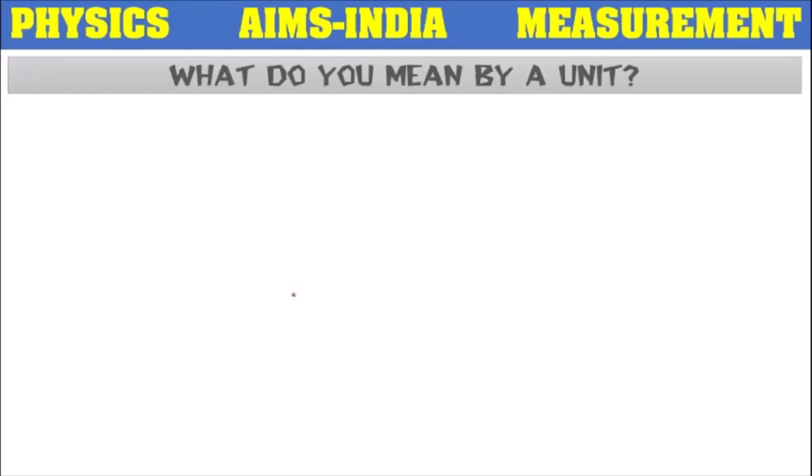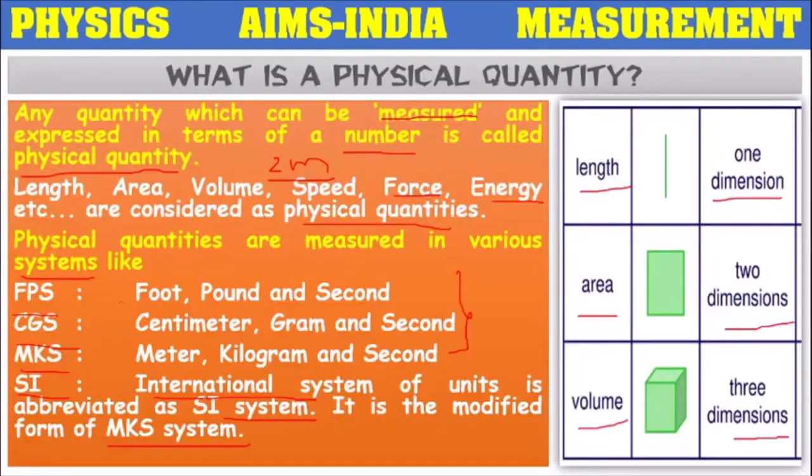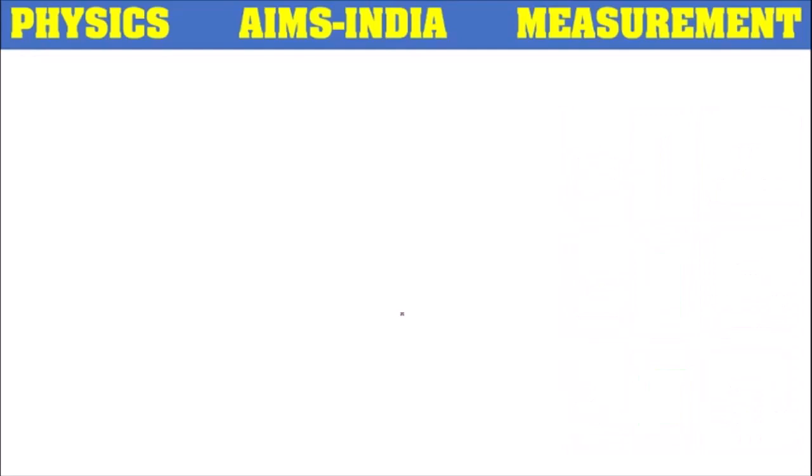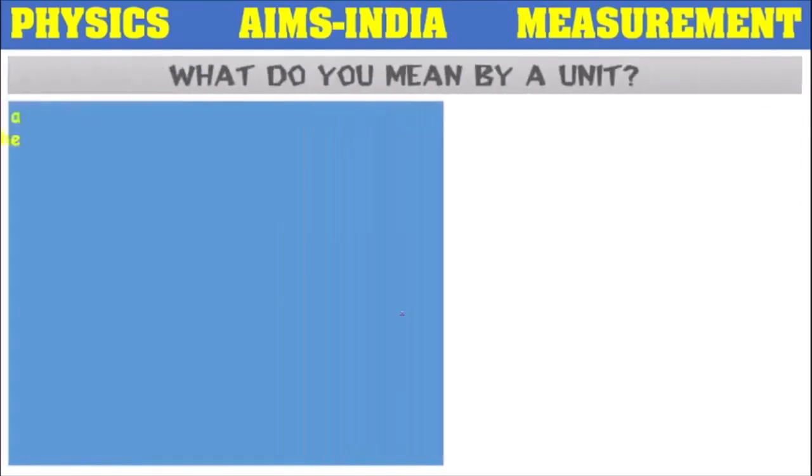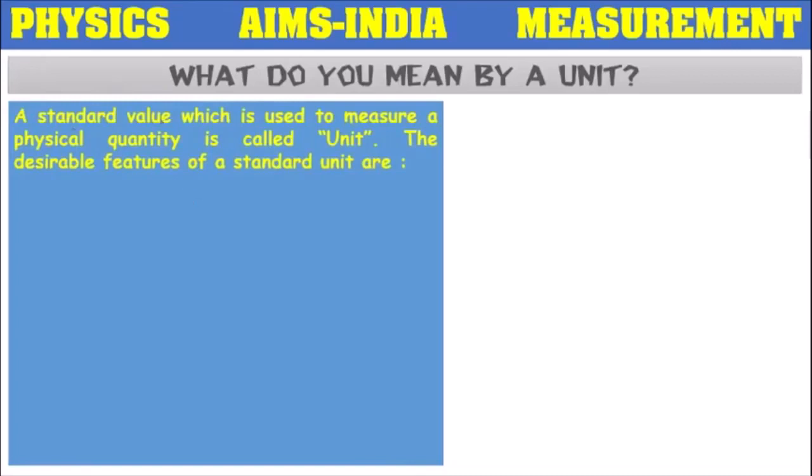So what do you mean by a unit? Just now we have seen so many things like foot, pound, second, centimeter, gram, second. These are all considered as units. Now the question is, what do you mean by a unit? A standard value which is used to measure a physical quantity is called a unit. In the previous slide we measured the cloth.